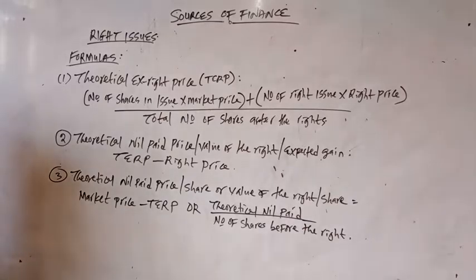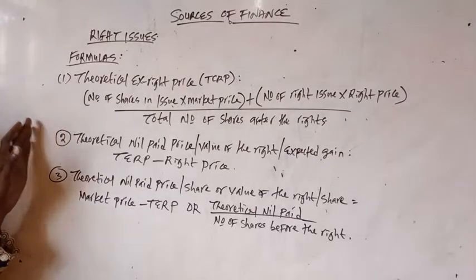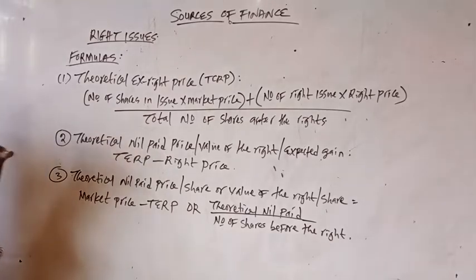The terms of the right is a situation whereby the company will say, given a given time, what the subscriber is going to abide by. For example, the company may say the term of this right is 1 to 5. It means that for every 5 units of shares you have in the company, you'll be entitled to just one new share.